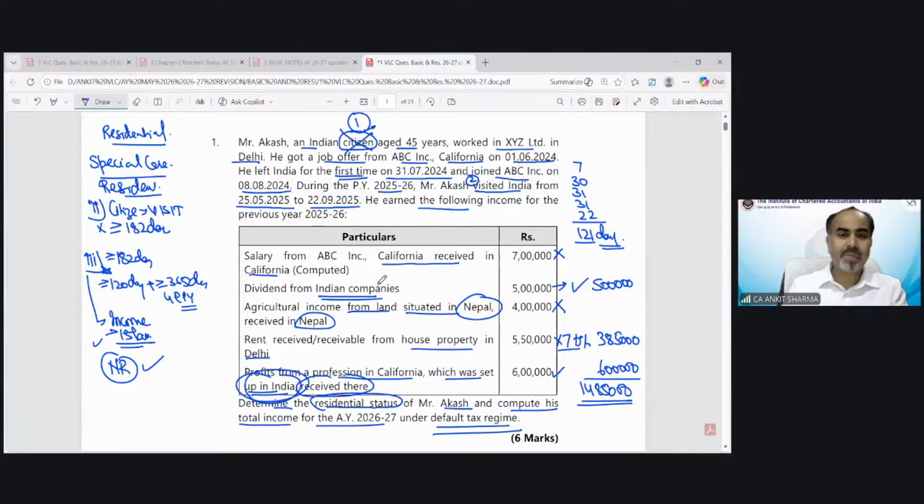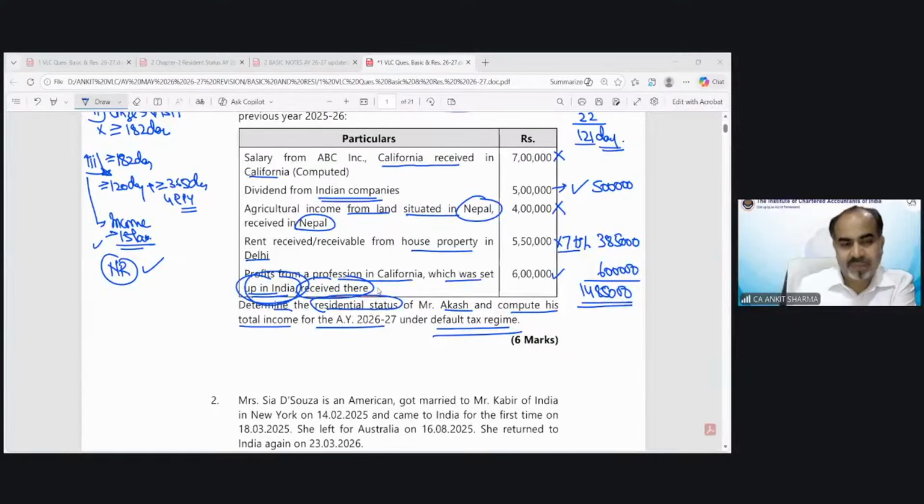Okay. So now because he becomes a non-resident, in case of a non-resident only two kinds of income are taxable: those that arise or are deemed to arise in India, or those received or deemed to be received in India. Now this cannot be taxed. This would be taxable. 5 lakh rupees is an income arising in India.